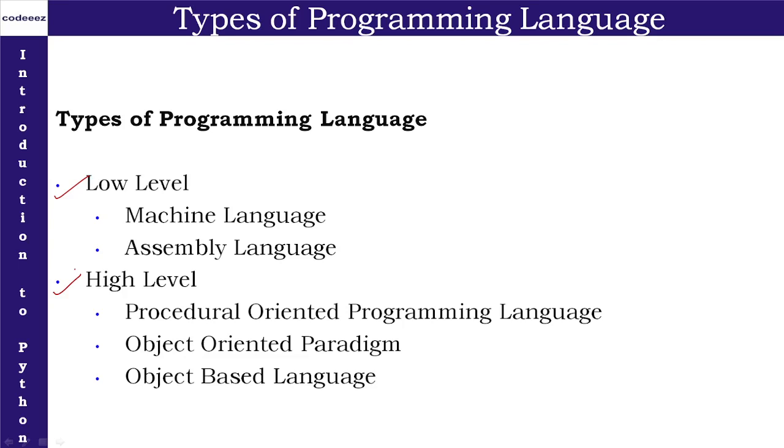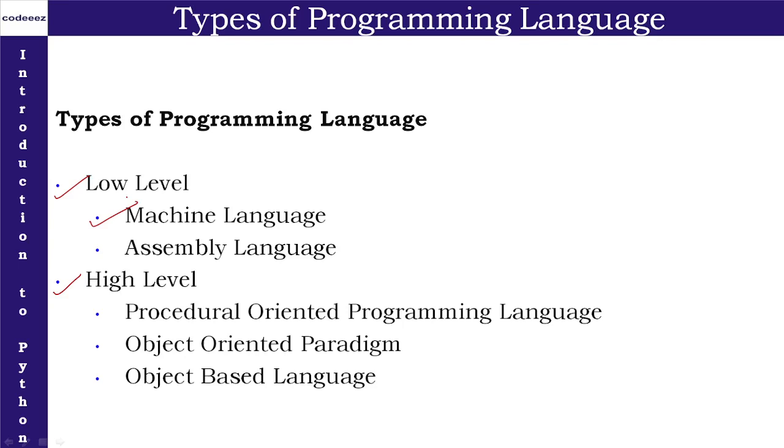Whatever instructions are given to the computer are in a machine understandable format or somewhat nearer to machine understandable format, right? I have taken two statements. The first is totally in the machine understandable format, and the second is somewhat nearer to machine understandable format. When the instructions come in totally machine understandable format, the language is categorized as machine language.